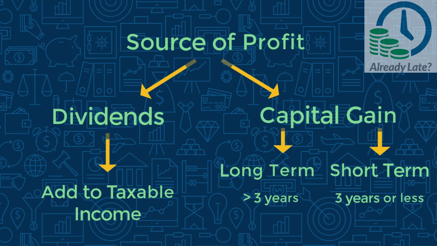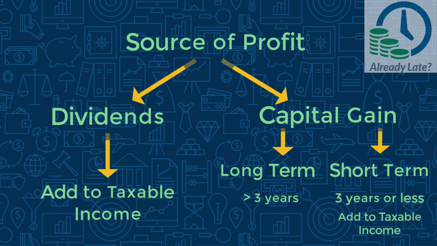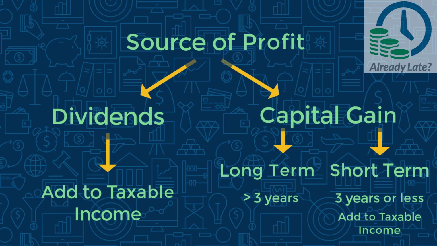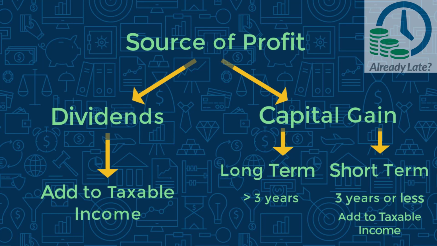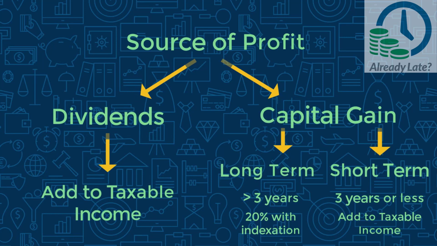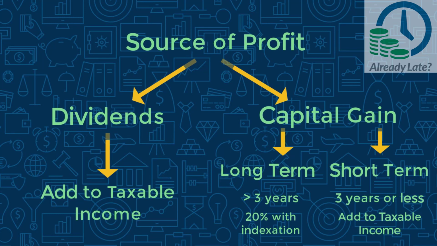The gains arising out of short-term investments have to be added to the taxable income just like your dividend income, and will be taxed according to the income tax slab. The long-term capital gain is taxed at the rate of 20%, and you have to factor in inflation. This practice is commonly known as indexation. So what is indexation? Our government allows us to factor in inflation in a few of our investments. One such investment is debt mutual funds, not debentures directly, debt mutual funds.